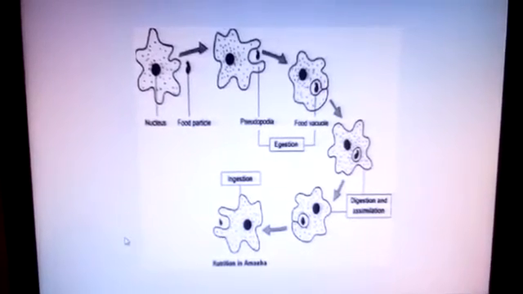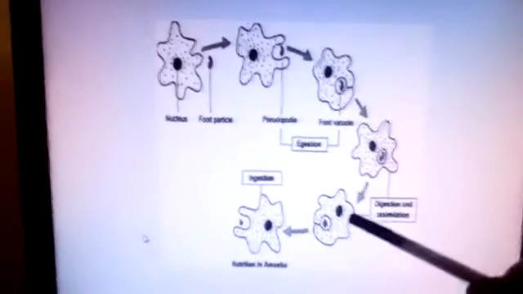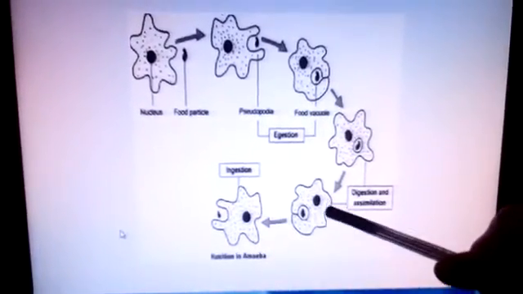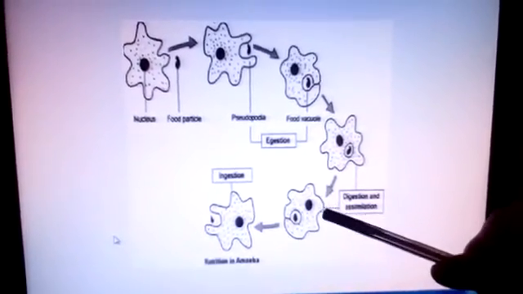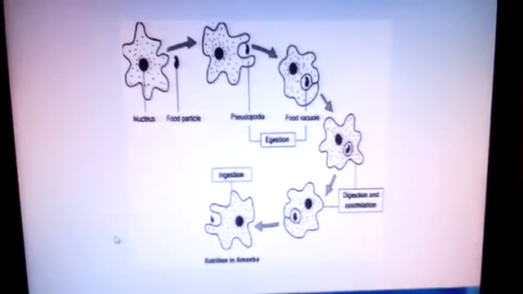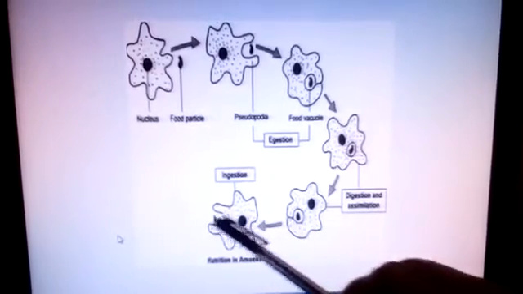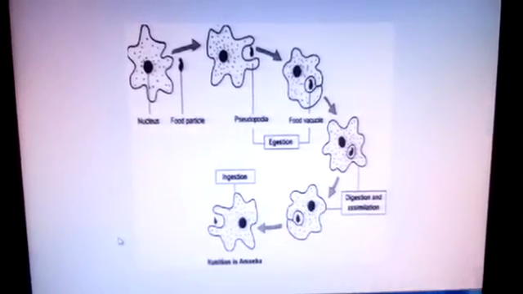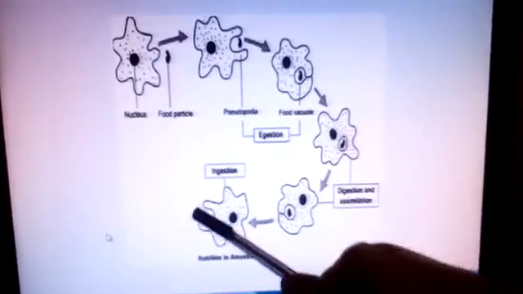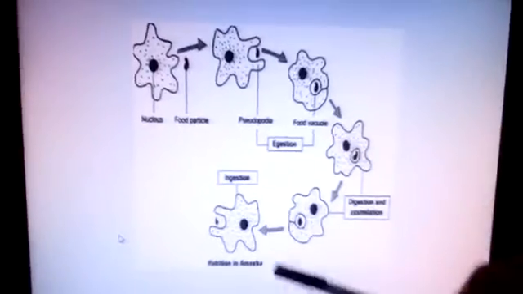The absorbed substances are used for growth, maintenance and multiplication. The undigested residue of the food is expelled outside by the vacuole. Here, can you see? This is nutrition in amoeba.